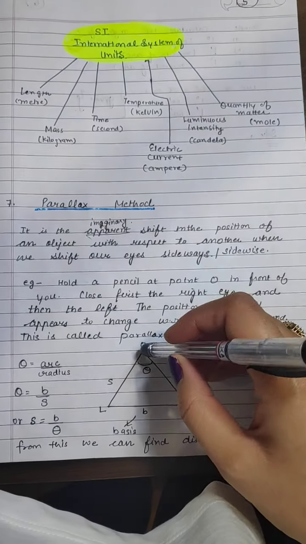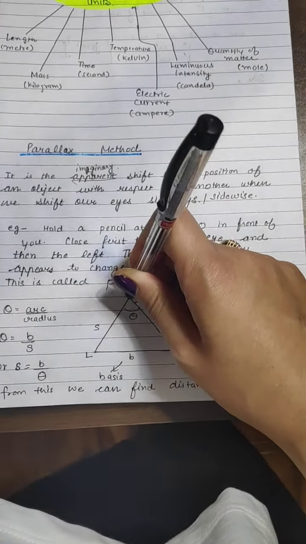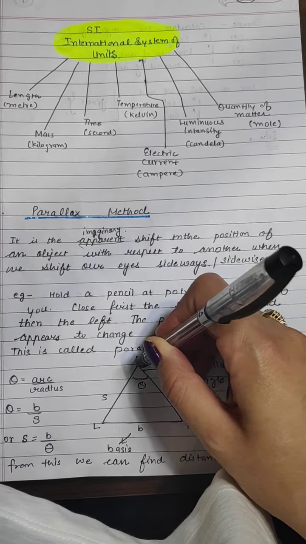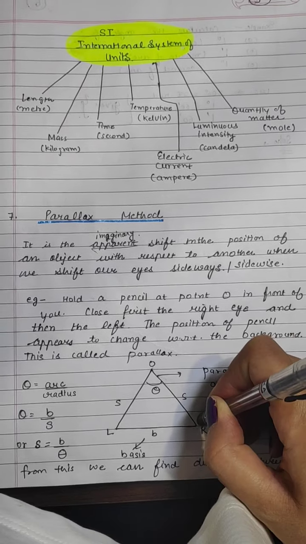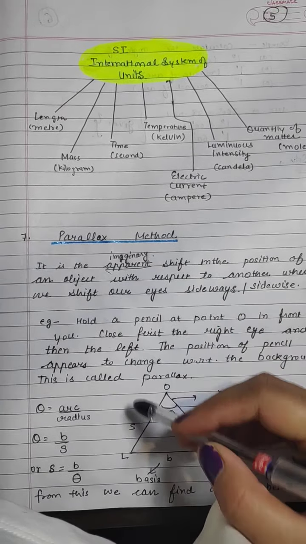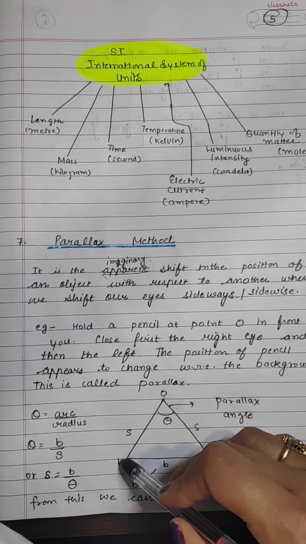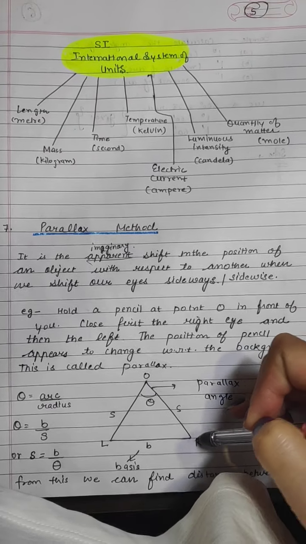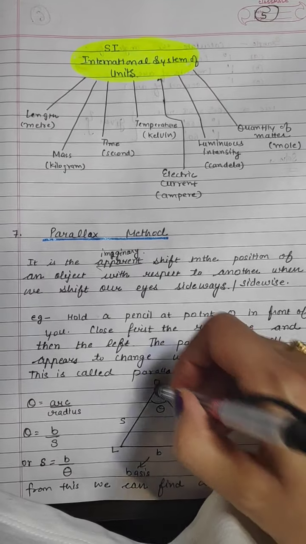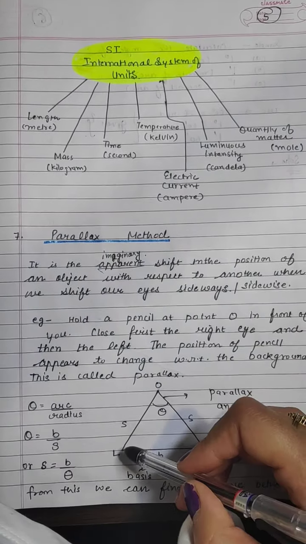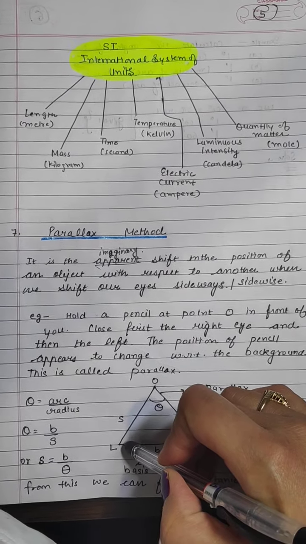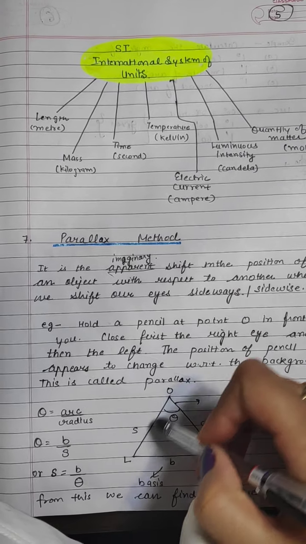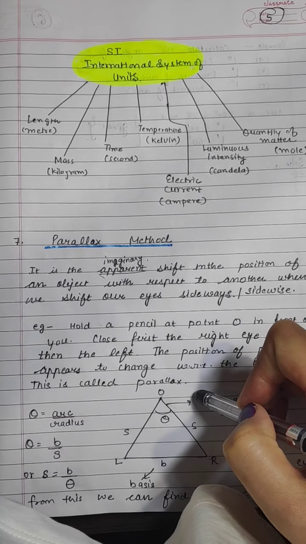When I keep my pen here, I'll first close my right eye and look at the pen with my left eye. L represents the left eye, R represents the right eye. When I see this object with my left eye, I observe that it shifts to the right.